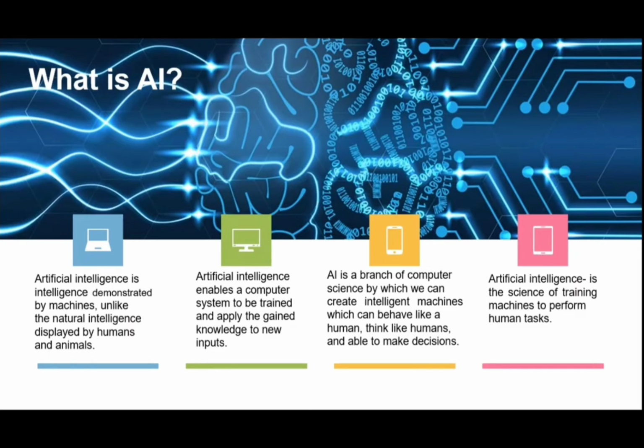The next one: AI is a branch of computer science by which we can create intelligent machines which can behave like humans, think like humans, and are able to make decisions. So we are giving intelligence to machines and making them behave like humans.